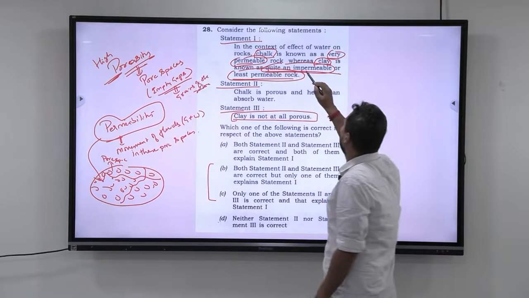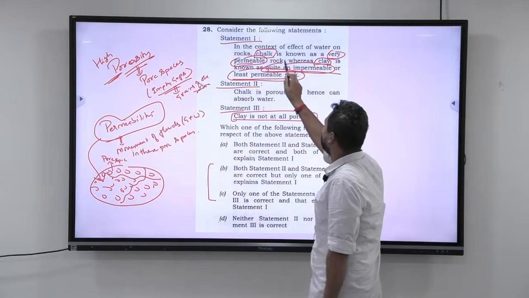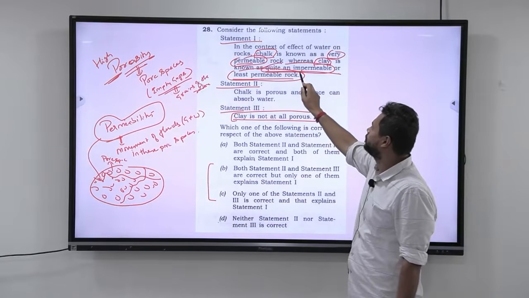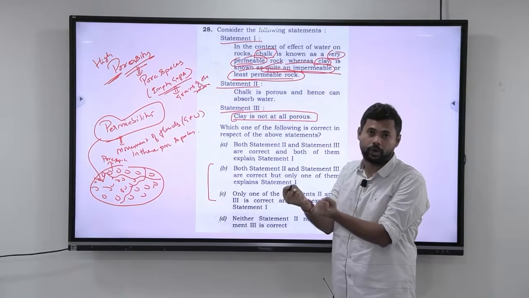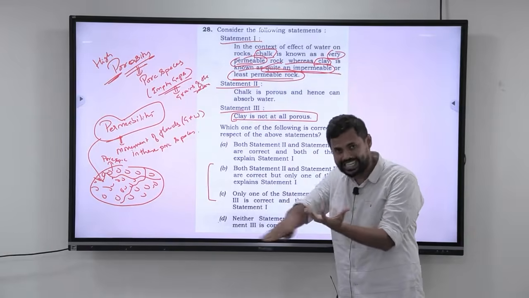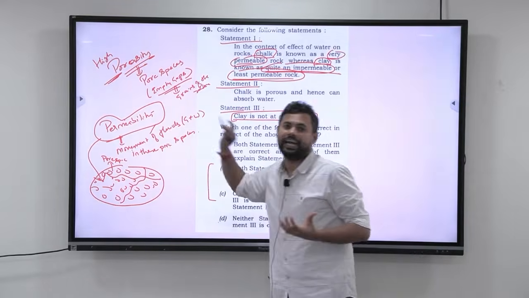Now, let us say that chalk, in this context of the effect of water on rocks, is known as a very permeable rock. Why? Because when you add water on the chalk, it absorbs the water very well. So, where is that water going? It is easily going inside the pore spaces and flowing inside the pore spaces. So, it is highly permeable.